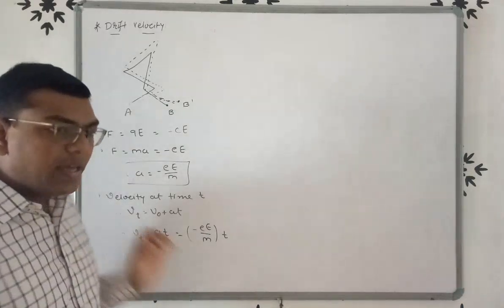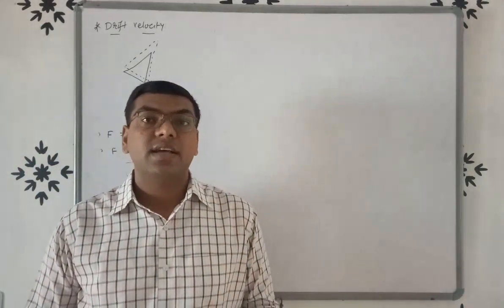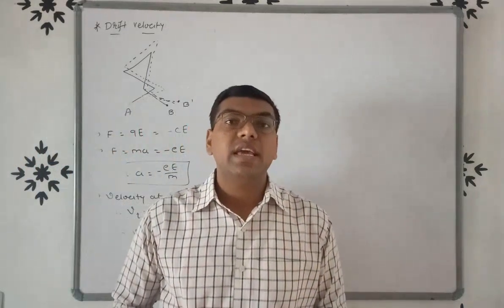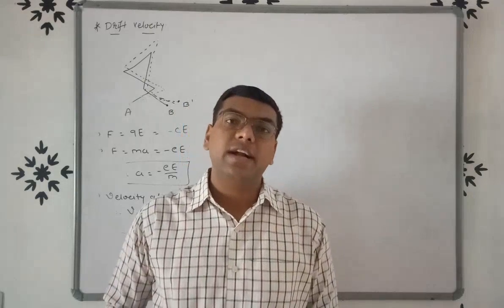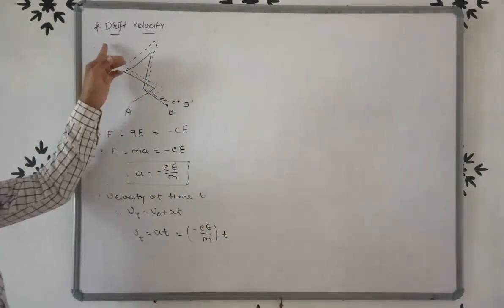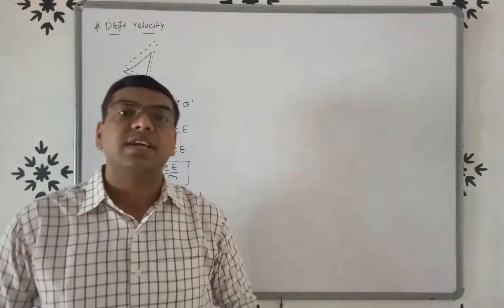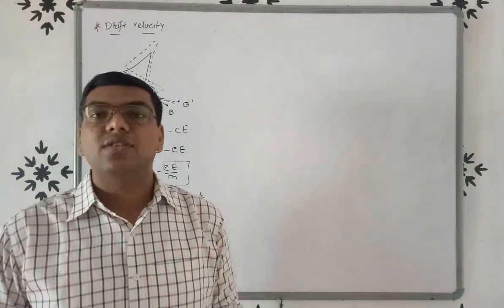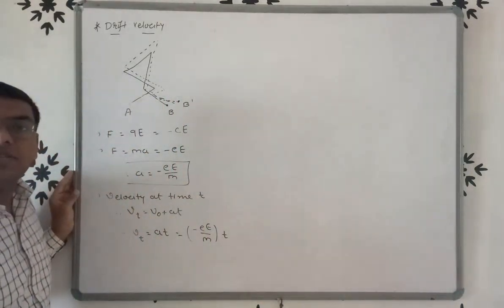Now there are many electrons here. The average velocity of the electrons is known as drift velocity. I repeat once again, friends: the average velocity of electrons is known as drift velocity.